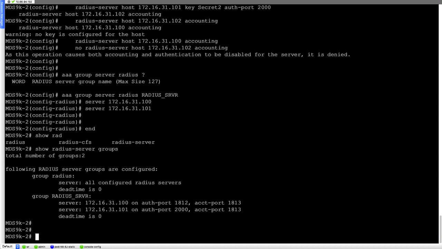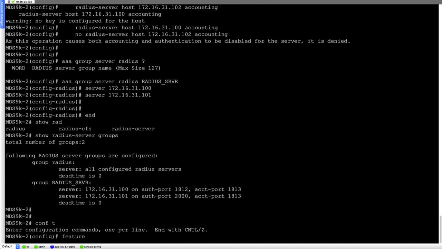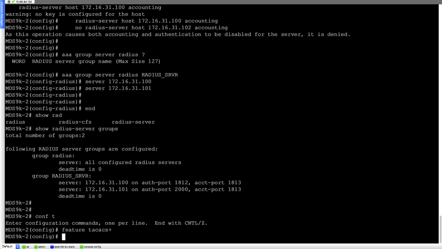Similarly, we can configure the TACACS server configuration, but for that we need to enable feature tacacs+, and only once we enable the feature can we configure the TACACS+ servers.